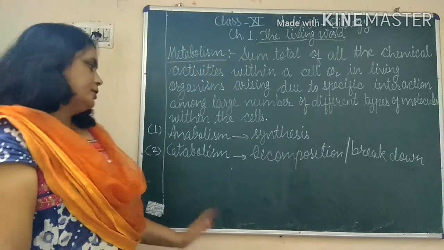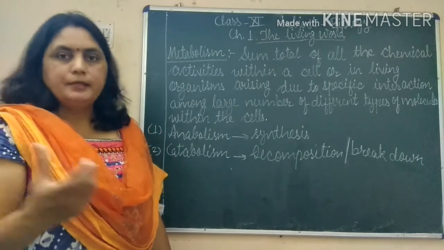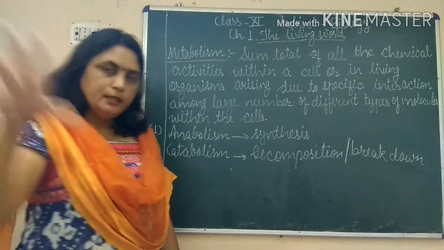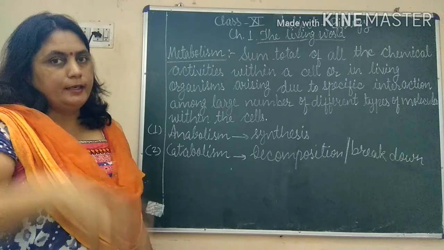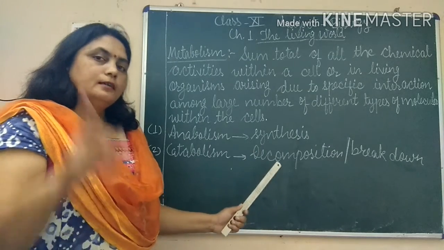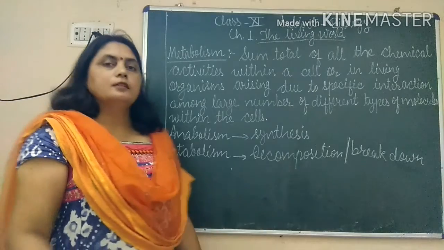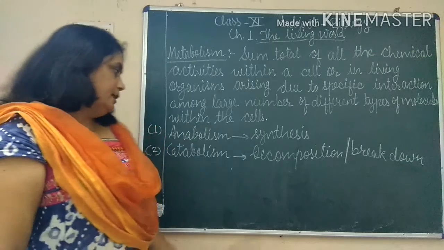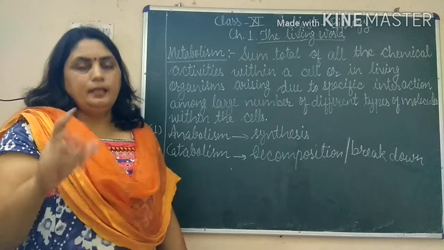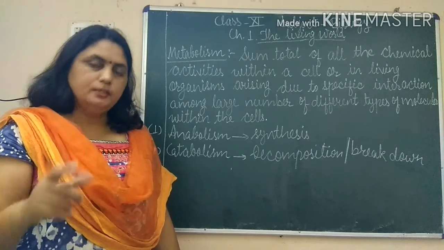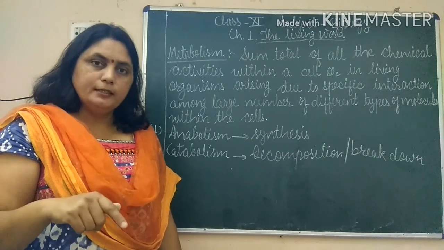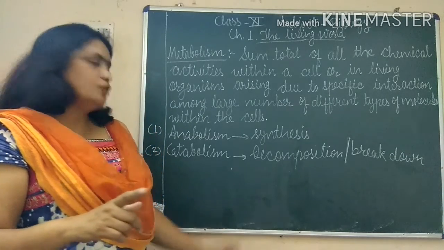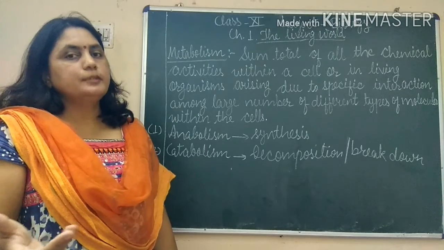Now we say catabolism. Again, for catabolism, we will start the definition from the same words. The sum total of chemical reactions taking place in living organisms. But here, due to these chemical reactions, the complex substances decompose or break down into simpler substances. I repeat the definition. Catabolism is the sum total of all the chemical reactions which are taking place in a living organism, that is biochemical reactions, by which complex substances break down into simpler substances.